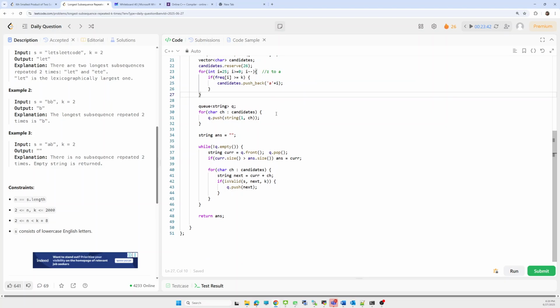Now we'll apply a BFS kind of approach. In the queue, we'll append all the characters here.